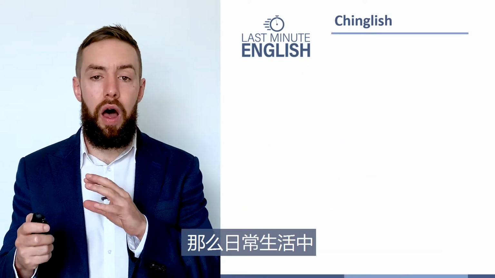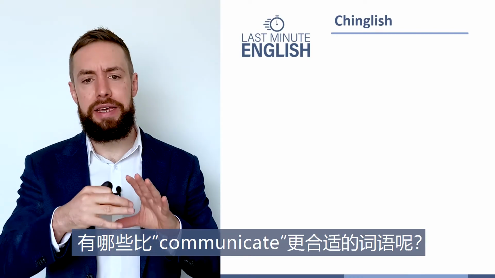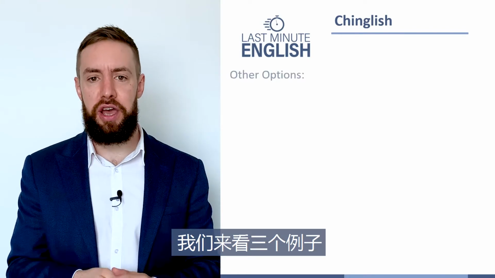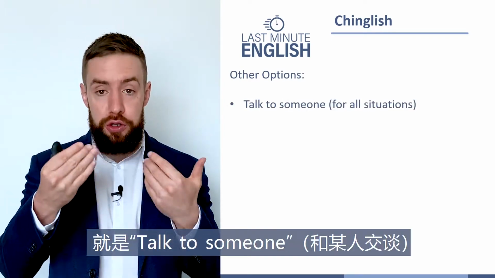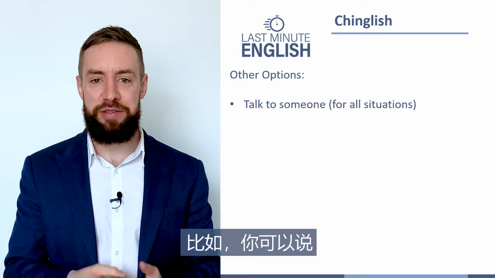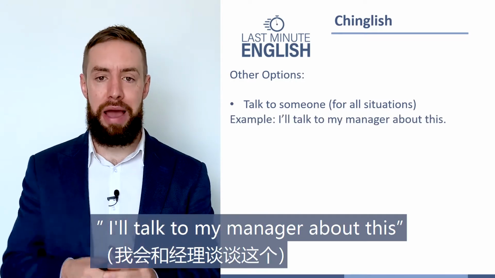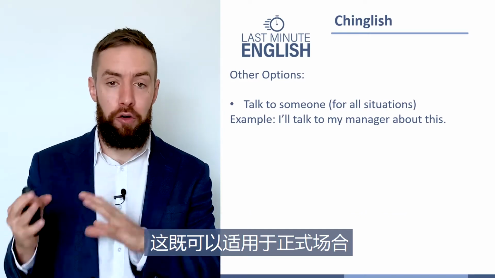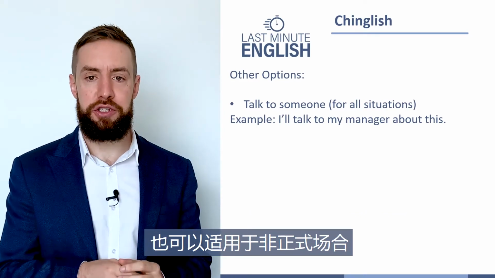So what are the better choices instead of communicate for those daily situations? So let's take a look at 3. The first one is very simple. Talk to someone. So for example, you could say, I'll talk to my manager about this. And that can be formal situations or it can be informal situations.